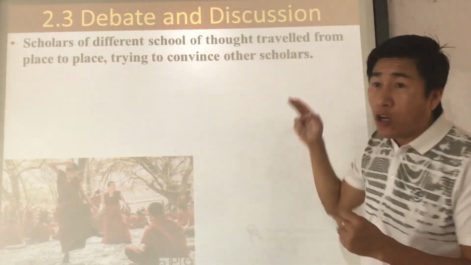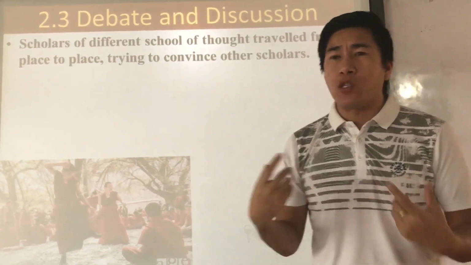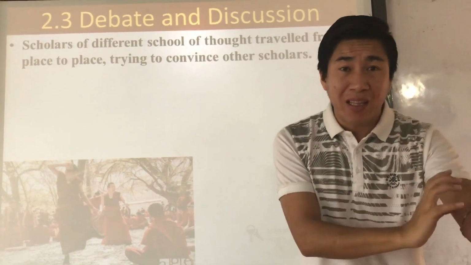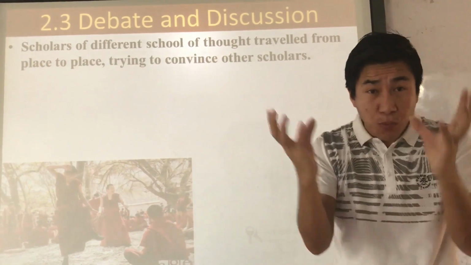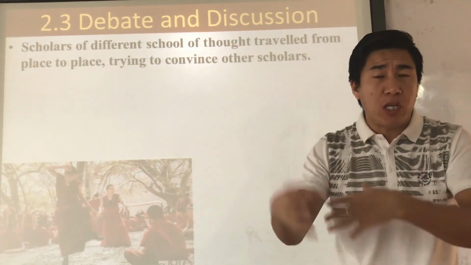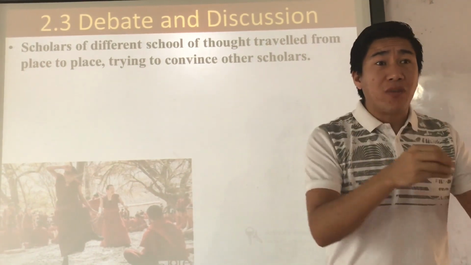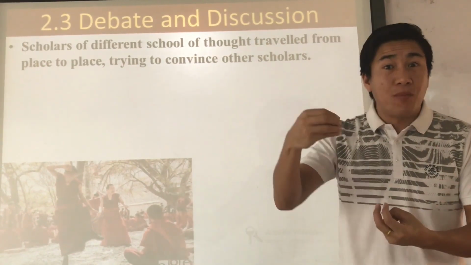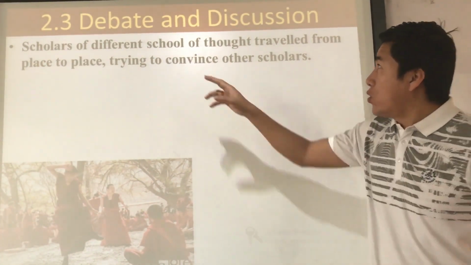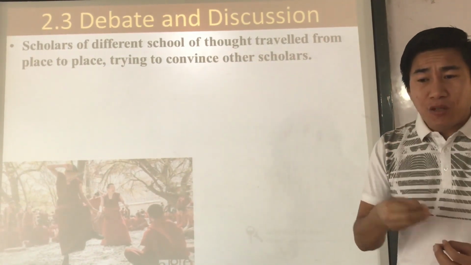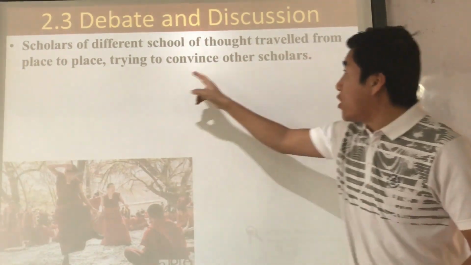Scholars of different schools of thought had different ideas. Let me take one example, life after death. Life after death was discussed by different scholars. Within Buddhism itself, there were different interpretations about life after death. In your textbook, it mentions 64 different sects in Buddhism. They discussed life after death or whatever the topic was, and the masters of those sects, the scholars, would travel from place to place and try to convince other scholars.